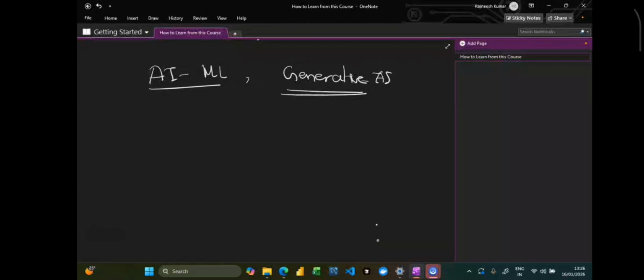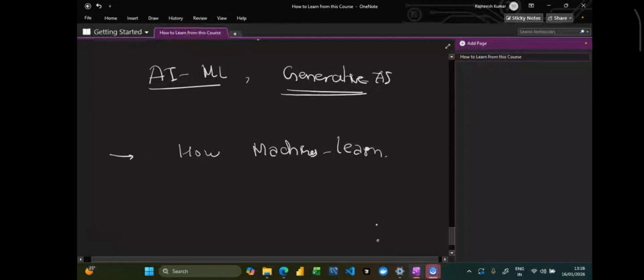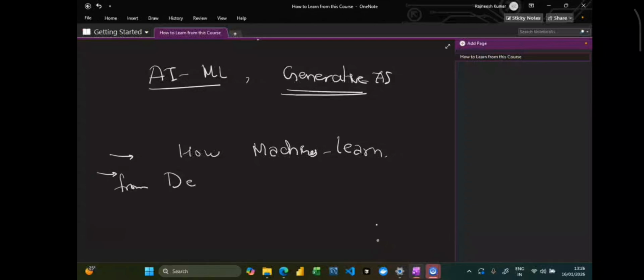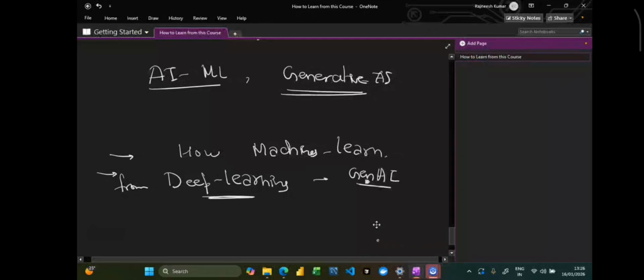It's because what we are ensuring from our side is that you are going to learn how machines actually learn from data. That is the first thing. Along with that, you will get to see how, from the deep learning concepts or deep learning knowledge, we came across something called Gen AI. All right. So don't try to rush everything. If you're just skipping the lectures and just doing the assignment, that is not going to work in the interview. You have to clear the interview as well.